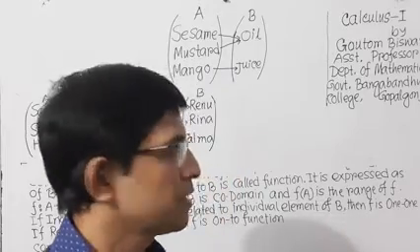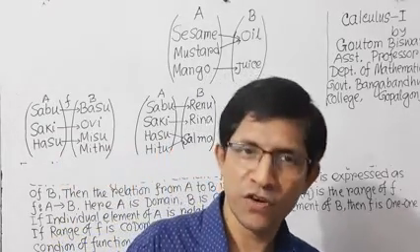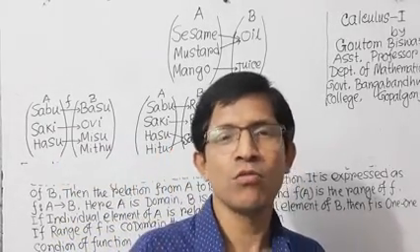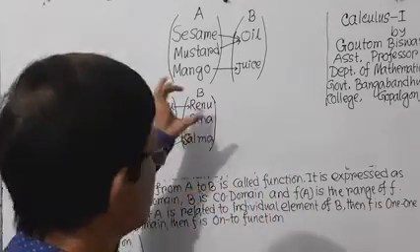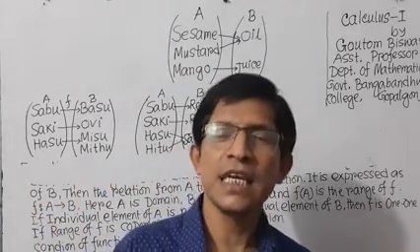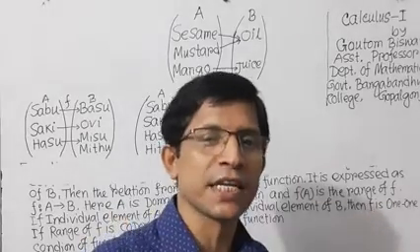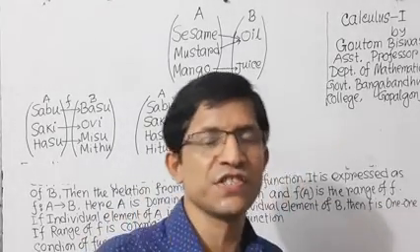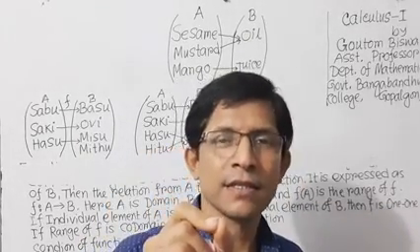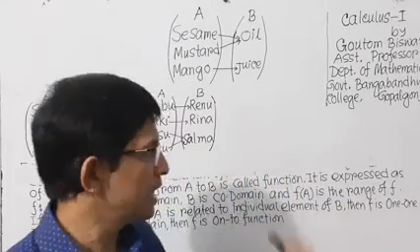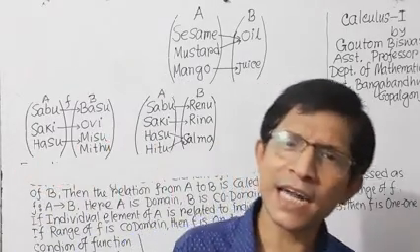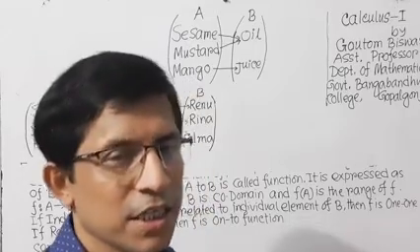I have given the definition of one-one function previously, and now the definition of onto function. And if a function has both characteristics, that means if it is one-one and onto, then the function can be turned into an inverse function.